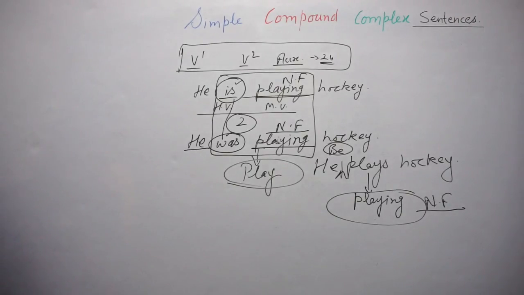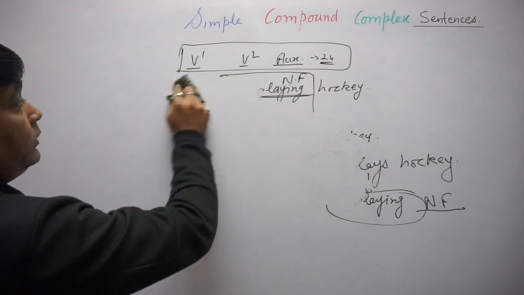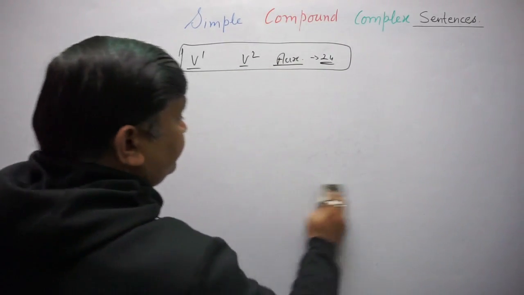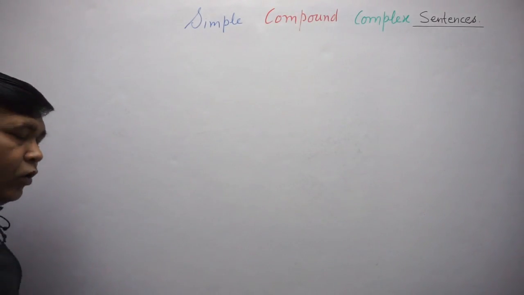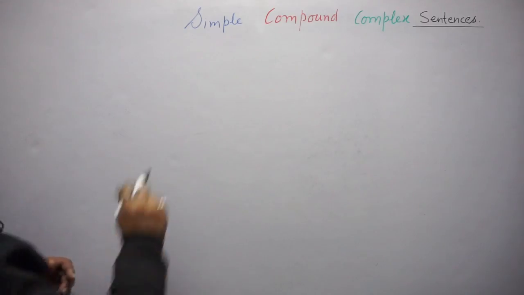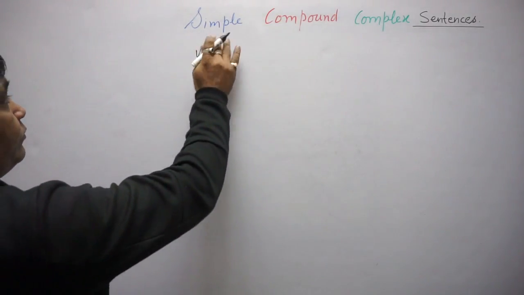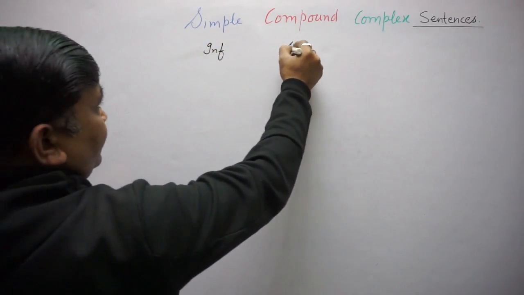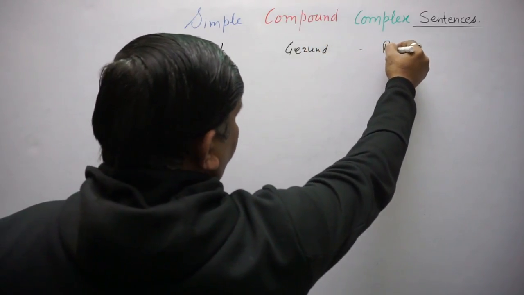So let's discuss now our non-finite verbs. Which are the non-finite verbs? Non-finite verbs are verb first form can be non-finite, meaning infinitive, gerund and participle.